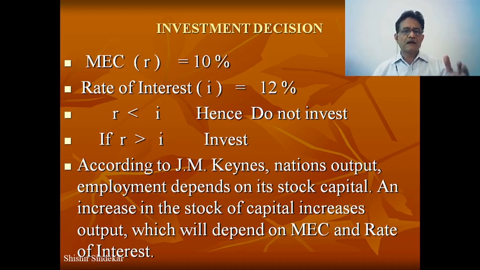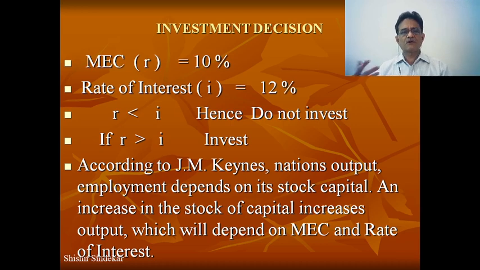So let me come back to our previous example. In that case, the marginal efficiency of capital is, say, 10%. So an entrepreneur can get a return, or the rate of discount is 10%.